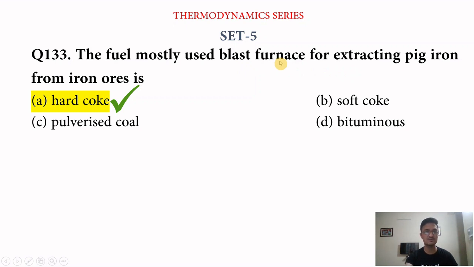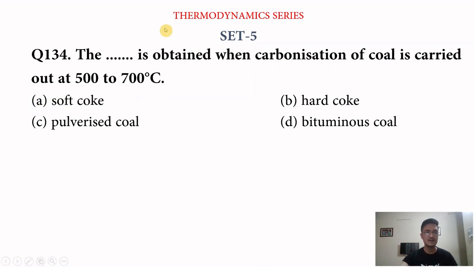Most important question also. Next question is, the blank is obtained when carbonization of coal is carried out at 500 to 700 degrees Celsius. We have four options. Option A soft coke, option B hard coke, option C pulverized coke, and option D is bituminous coal. So answer is A, that is soft coke. The soft coke is obtained when carbonization of coal is carried out at 500 to 700 degrees Celsius.